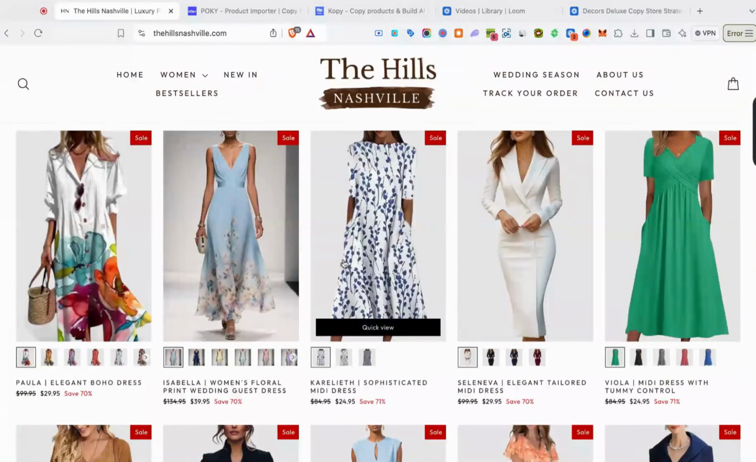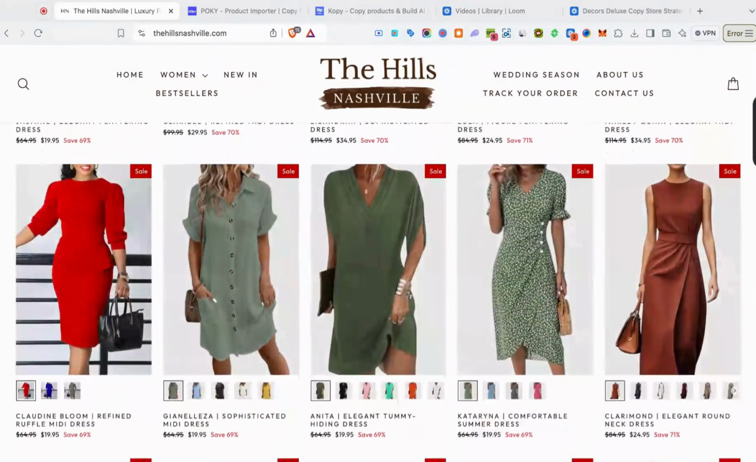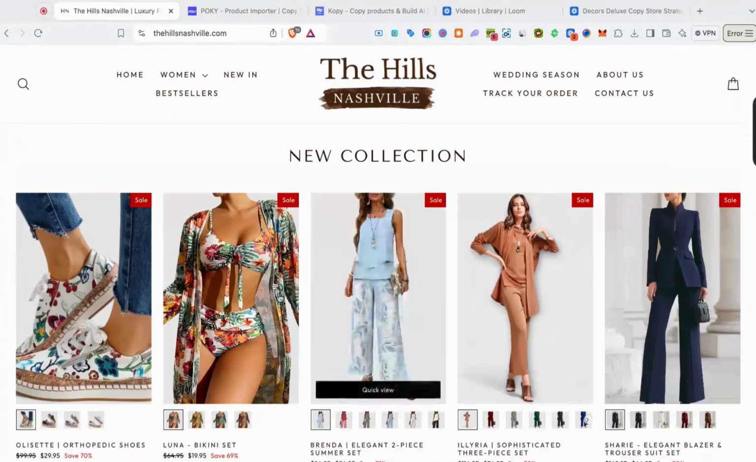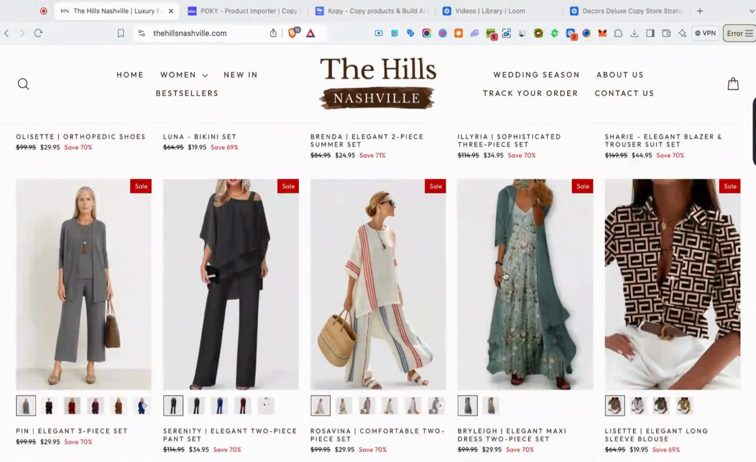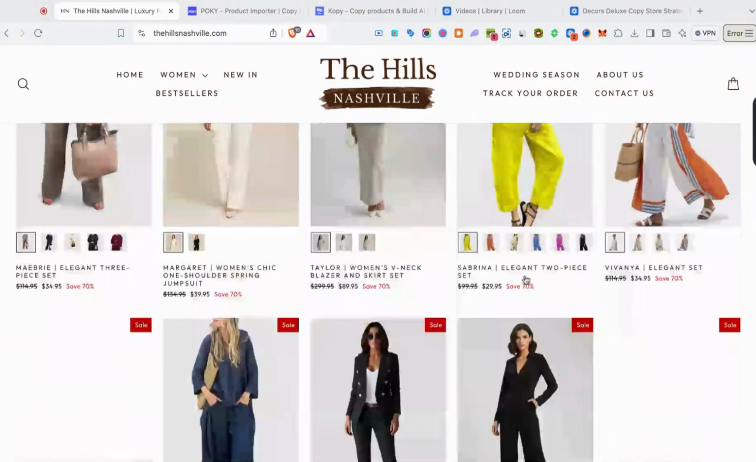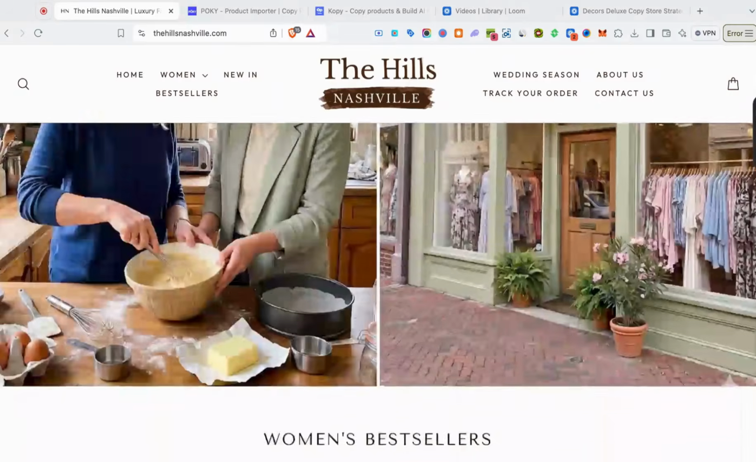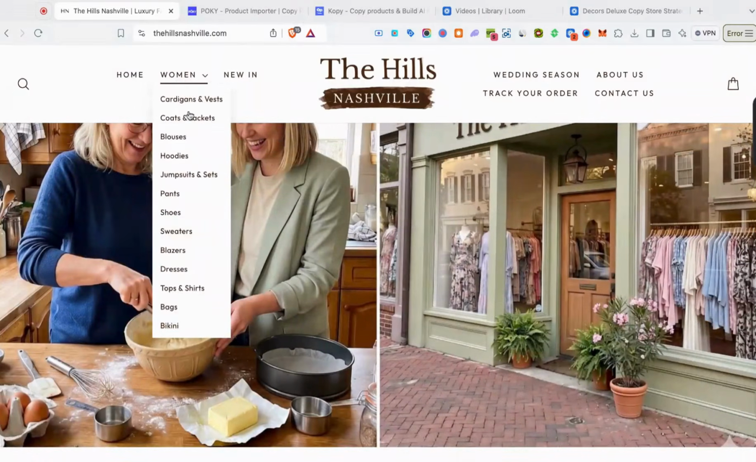So these guys sell dresses, they sell blouses, right? They sell skirts, all types of stuff for women, pretty much, right? They got the bestsellers, right? They got bikinis and stuff like that, tuxedos for women, all types of items, right? So pretty much everything that women wear, even bags and stuff like that, right? If you take a look at some of their collections, right? They got cardigans and vests, coats and jackets, blouses, hoodies, pants, shoes, blazers, bags, etc.